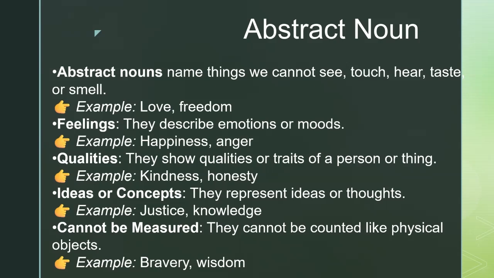Another important point is that we cannot count them like physical objects. Examples include bravery or wisdom. These too are only ideas and concepts, and hence they cannot be counted. So, whenever we talk about emotions, qualities, or ideas that exist only in our minds, that which we cannot touch, we are talking about abstract noun.